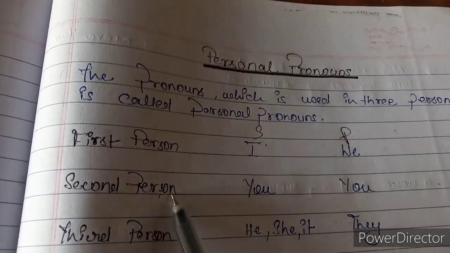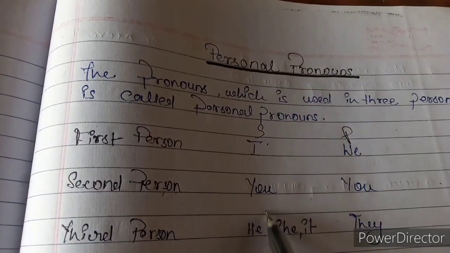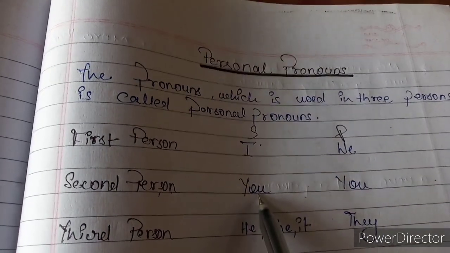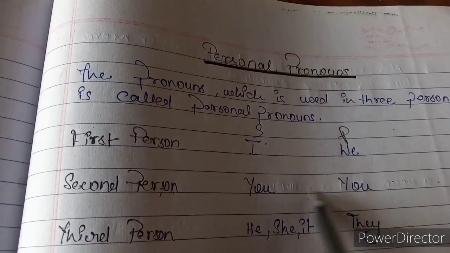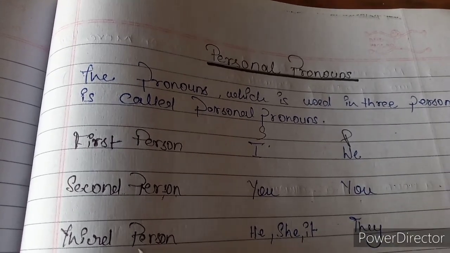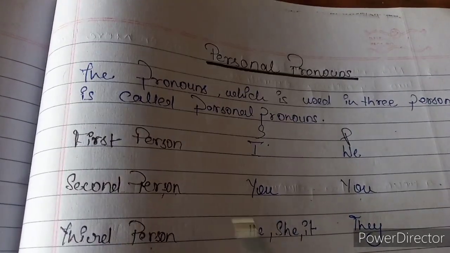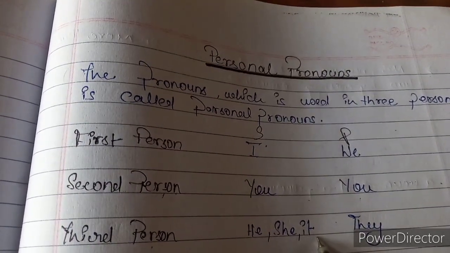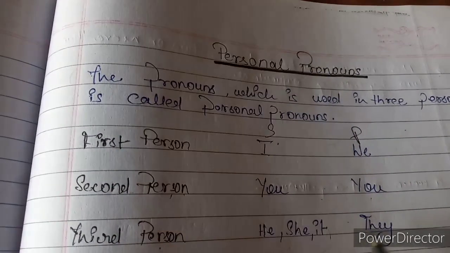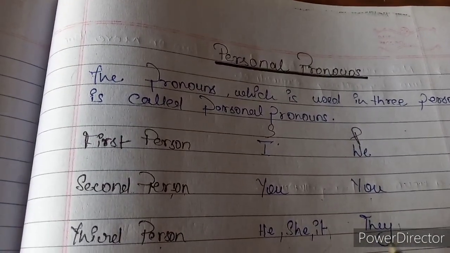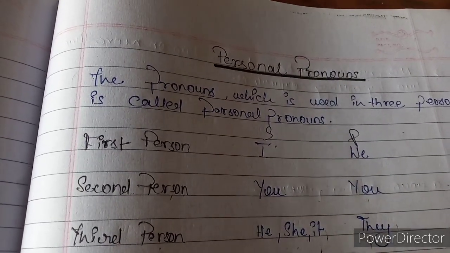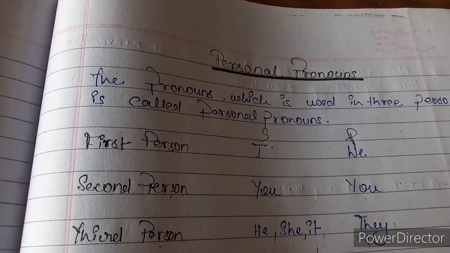Second person. What is the second person pronoun? The second person pronoun is you. You is the second person pronoun, and the plural of you is also you. Next, third person pronoun: he, she, it. These are third person pronouns and the plural of these is they. They is the plural of he, she, it.